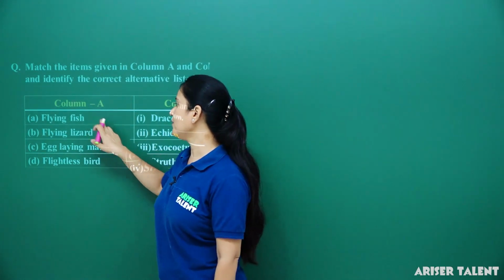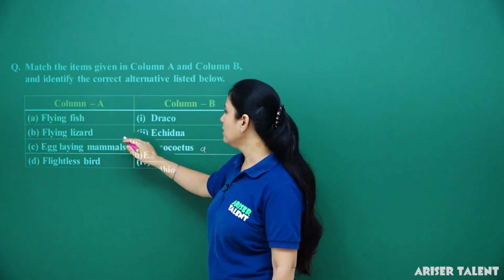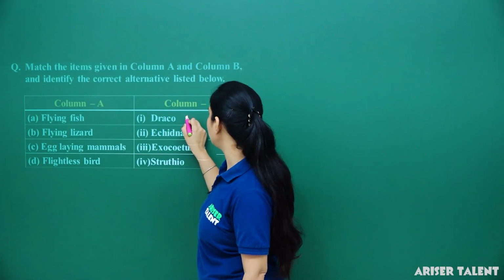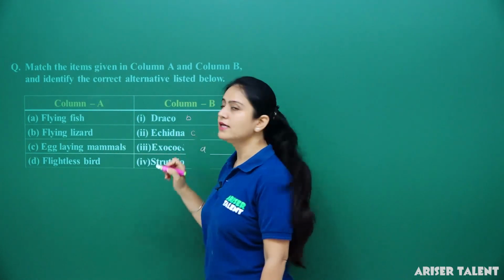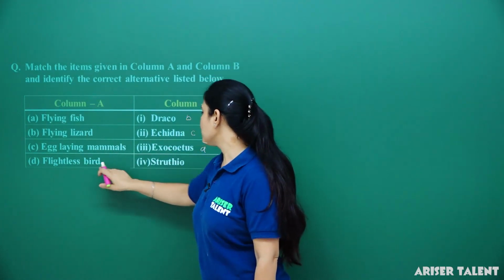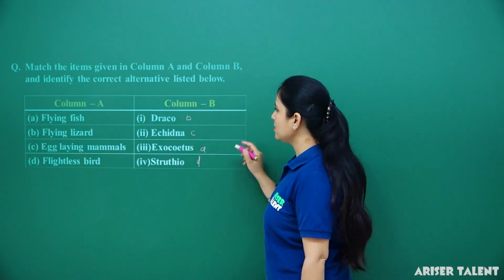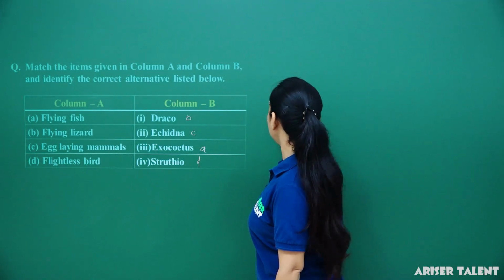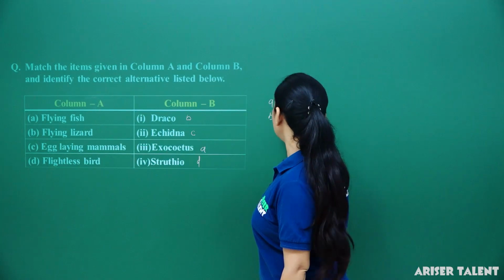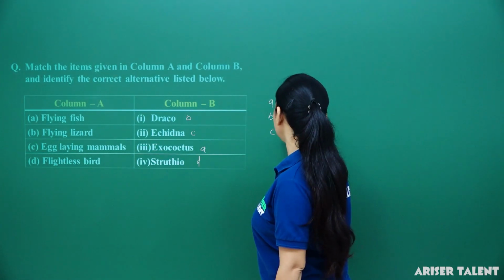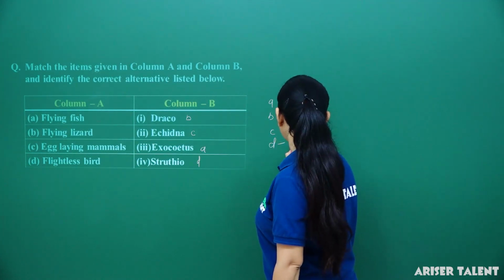So, as we know, flying fish is what? It is Exocetus. A. Flying lizard, which is the flying lizard? That is B. Draco is the flying lizard here. Egg-laying mammal, Echidna is the egg-laying mammal, and flightless bird is Struthio. Okay, so this is D. So, what are the correct matches here? A with 3, okay, and B with 1, C with second option, and D is matched with option 4.